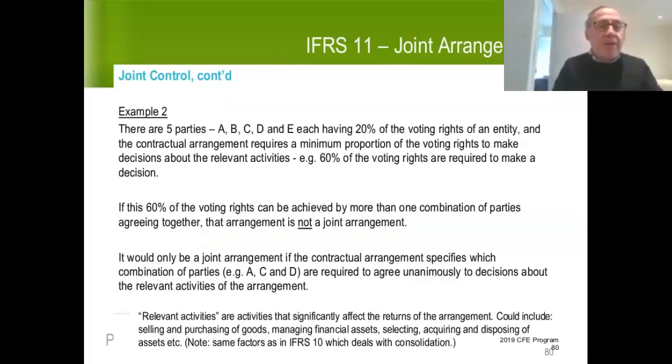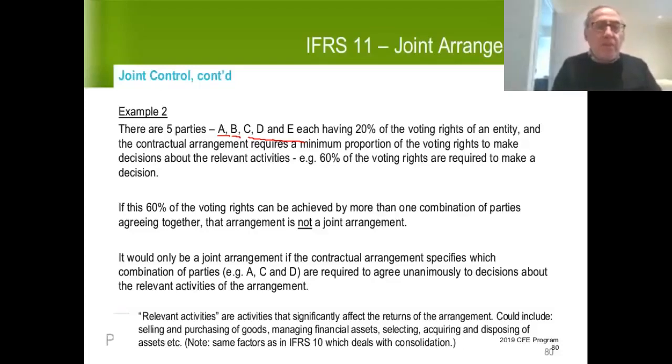Let's assume there are 5 parties, A, B, C, D, and E. Each one has 20% of the voting rights. And let's assume in this situation, an agreement was reached that you would need a minimum of 60% of the voting rights to make a particular decision. As I said before, the parties to the arrangement could agree on any percentage. In this example, they agreed on 60%.